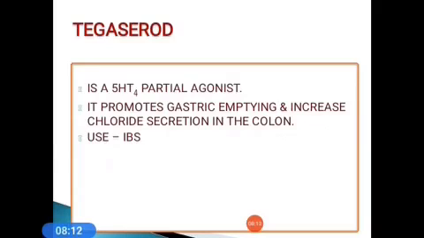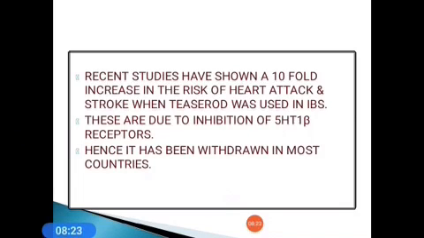Tegaserod is a 5-HT4 partial agonist. This mainly promotes gastric emptying and increases chloride secretion in the colon. So it is very useful in IBS. But some recent studies have shown a 10-fold increase in the risk of heart attack and stroke when tegaserod was used in IBS. These are due to the inhibition of 5-HT1B receptors. Hence it has been withdrawn in most countries.